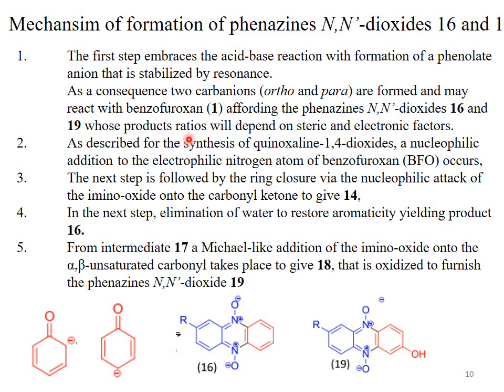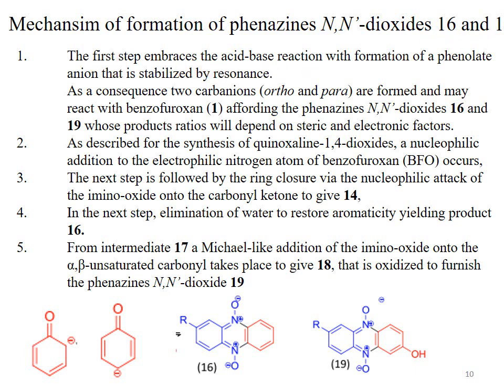Mechanism of formation of phenazine NN dioxide system. In the previous two slides we discussed the formation of compound number 16 and compound number 19. This is compound number 16 and this is compound number 19. These compounds 16 and 19 are formed by the condensation reaction of the benzopyroxene system with the ortho isomer of the phenoxide ion as well as the para isomer of the phenoxide ion. Compound number 16 is formed by the reaction of the benzopyroxene system with the ortho-enolate, and compound number 19 is formed by the reaction with the para isomer of the phenoxide ion.